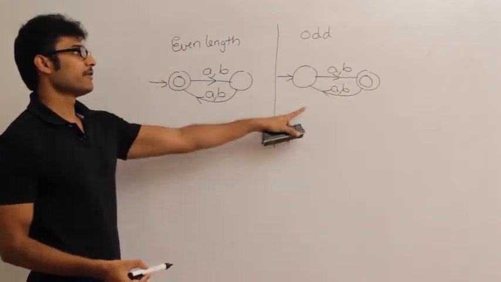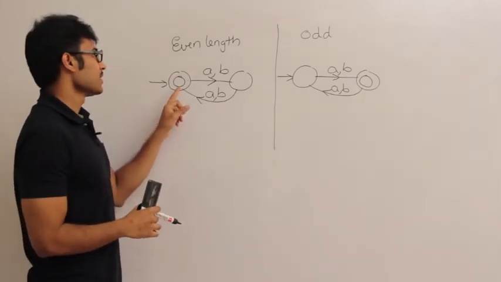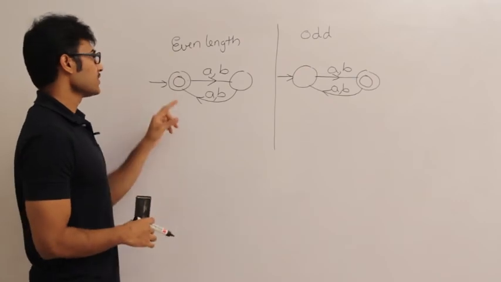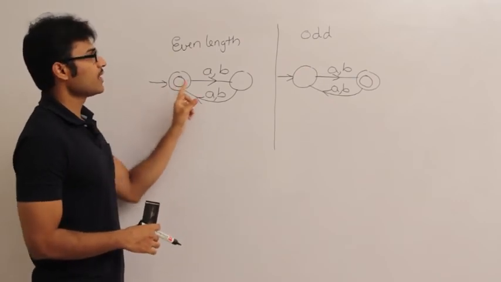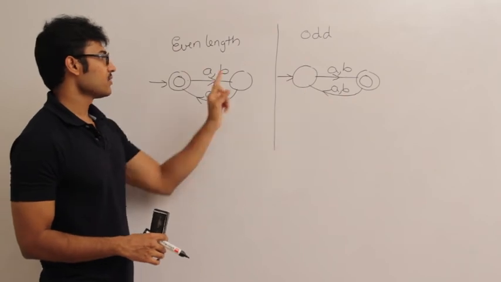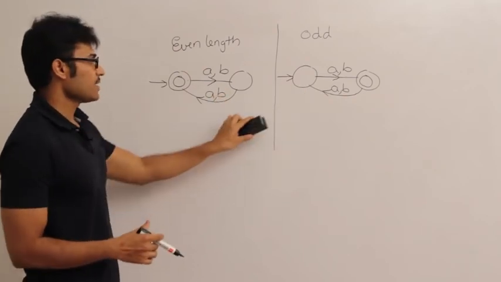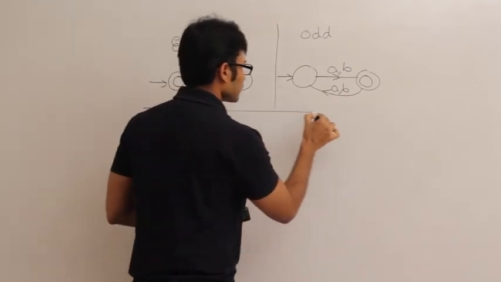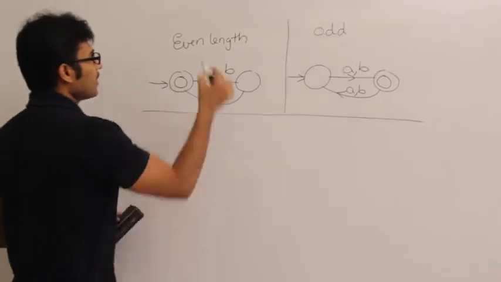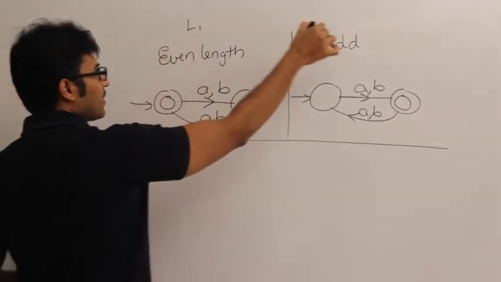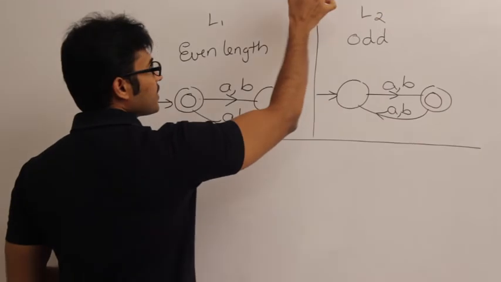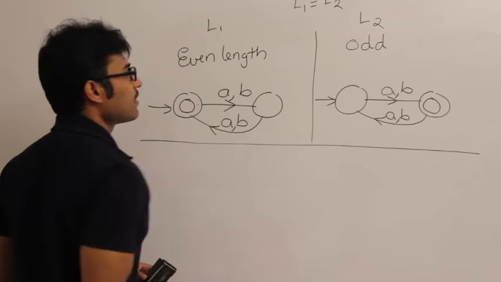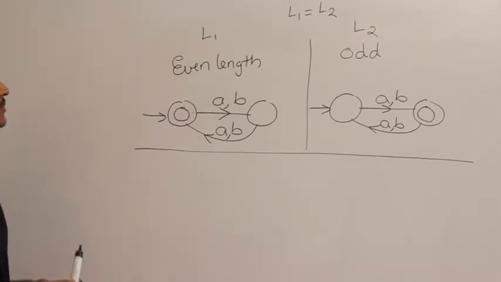Just compare these two diagrams. Both are looking exactly the same. See, two states and then transitions are same. Only difference is the non-final states are made final here and the final states here are made non-final. Okay, and even you can take a bigger example and see, right? So let us call this one as L1 and this one as L2. Then we can say that L1 is complement of L2.